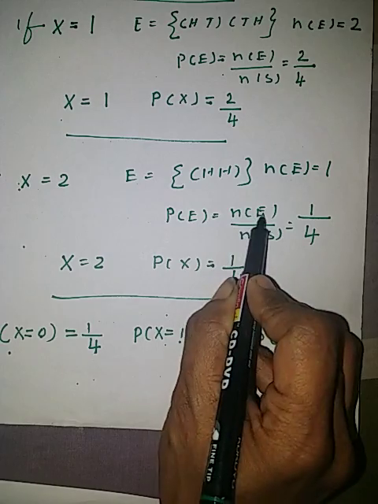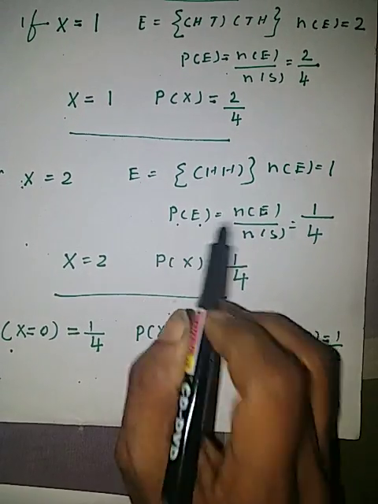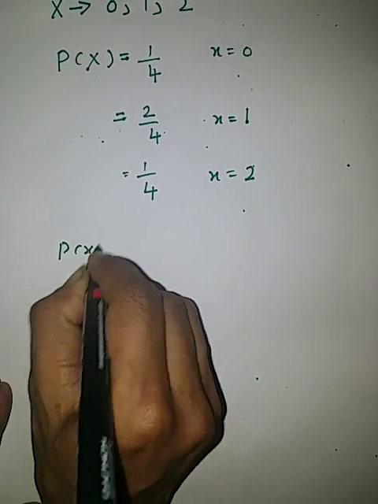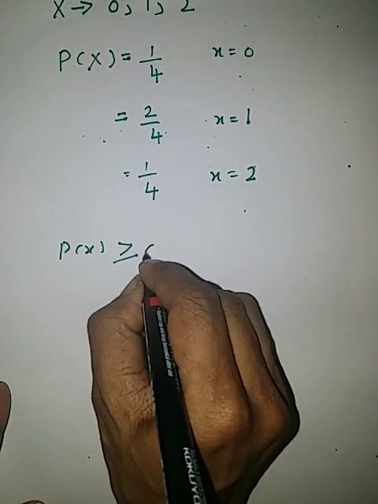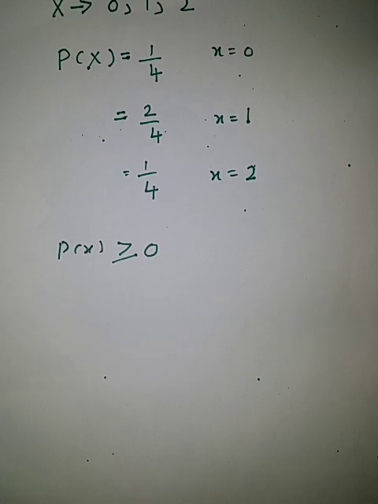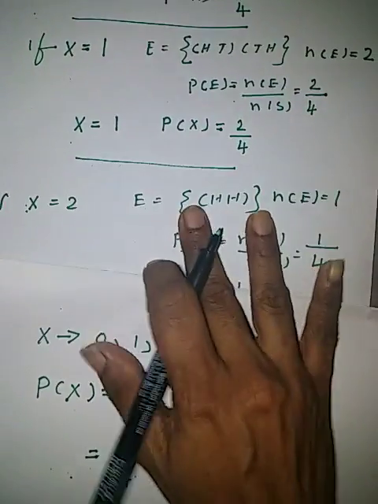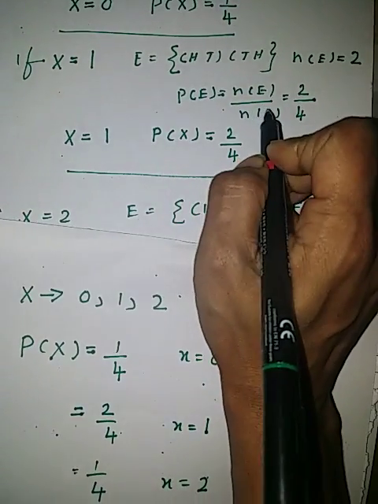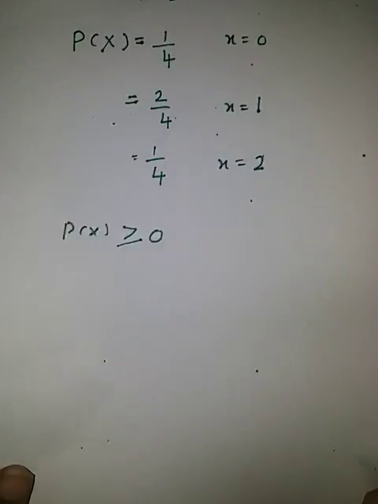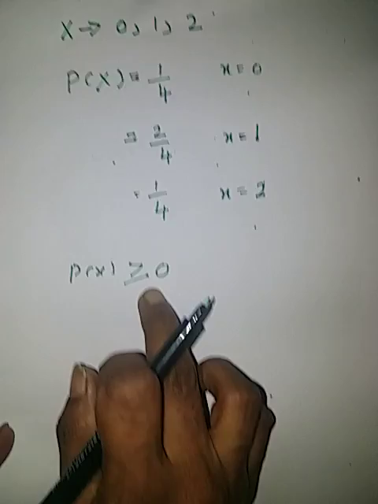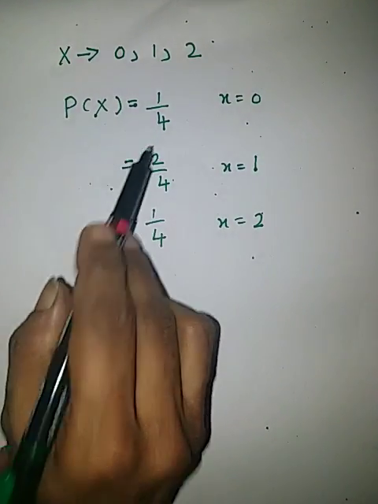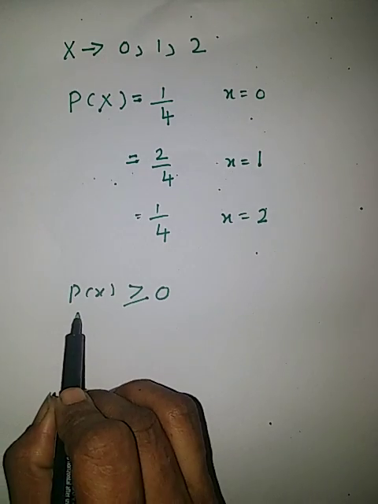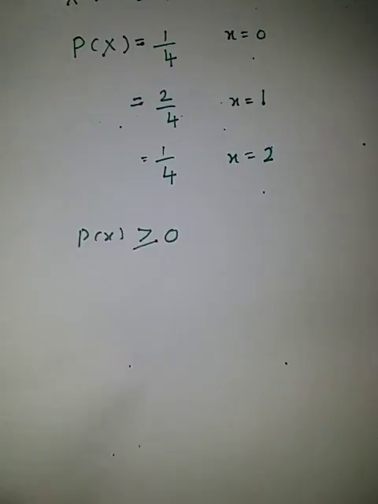So probability of x will always be positive or 0. If number of E is 0, probability is 0. If number of E is positive, probability is positive. So the probability mass function never can be negative. Always the probability mass function will be greater than or equal to 0.